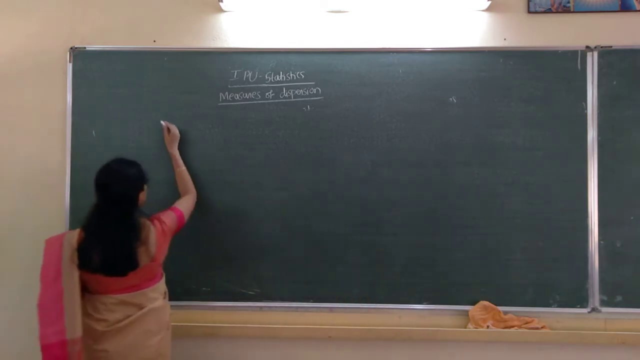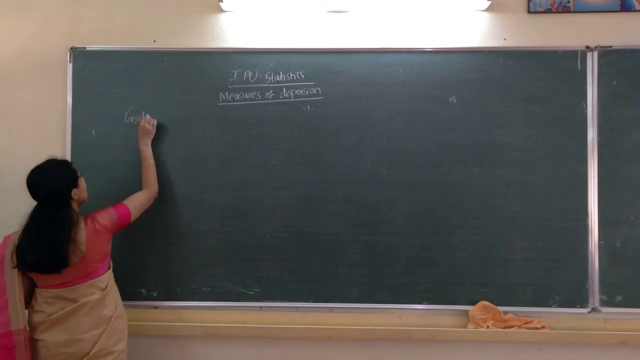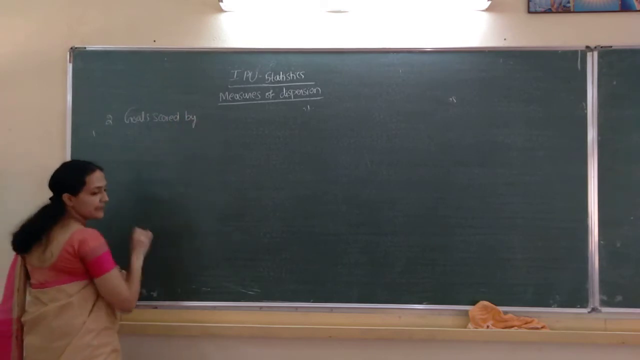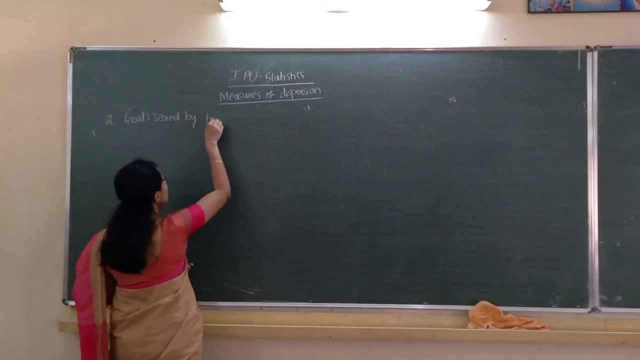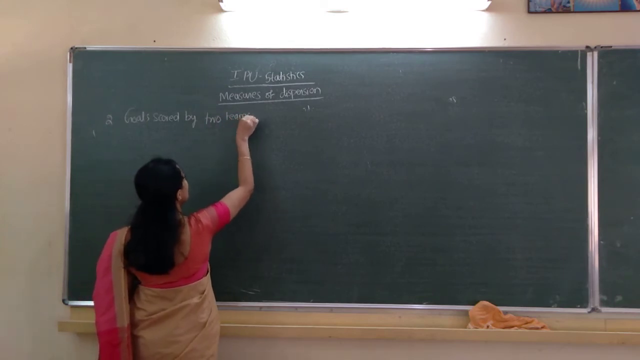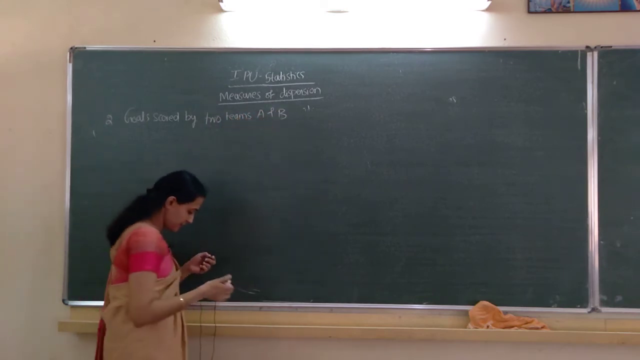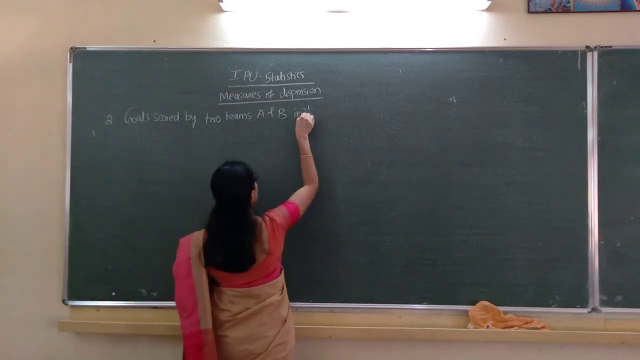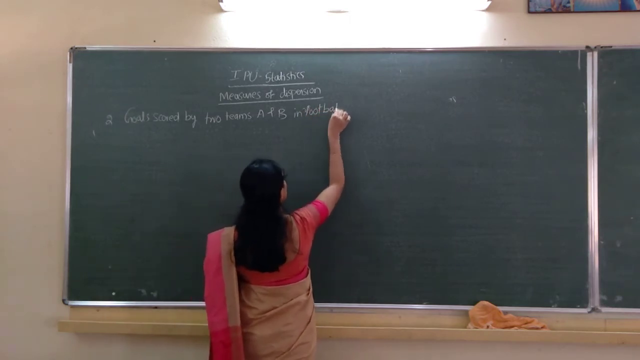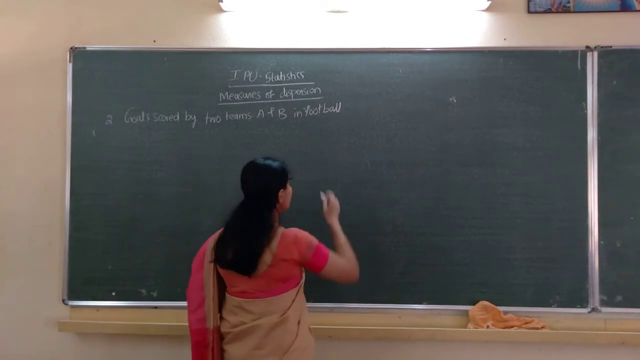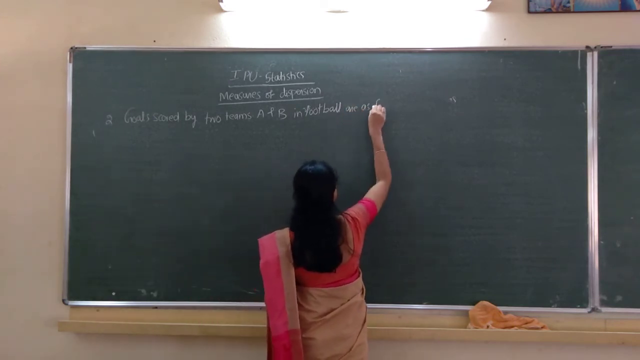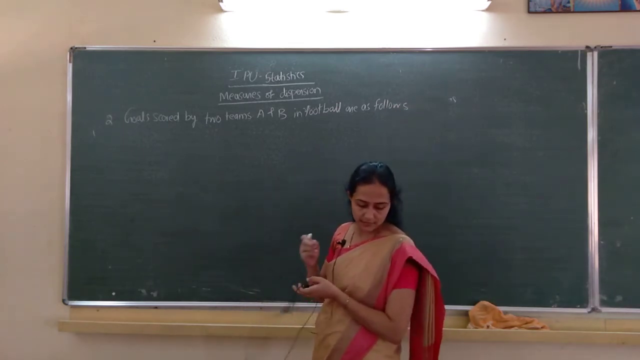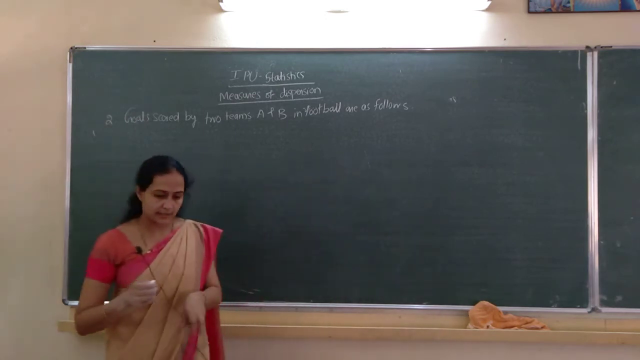See, next problem. Goals scored by two teams A and B in football are as follows. See, the number of goals scored right here.